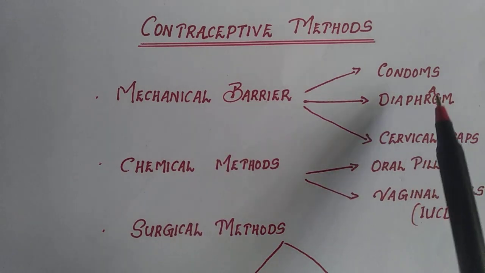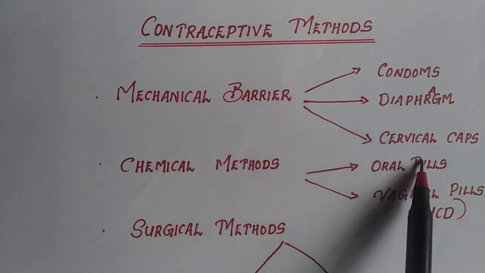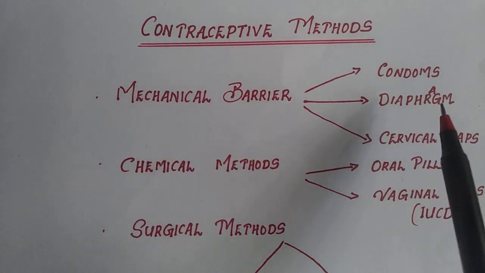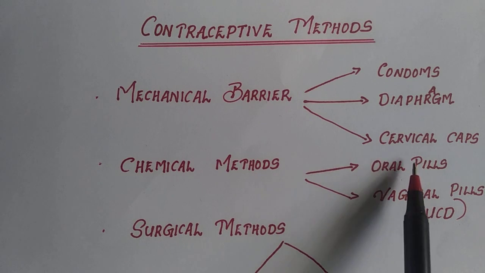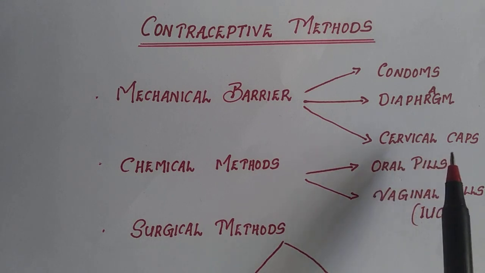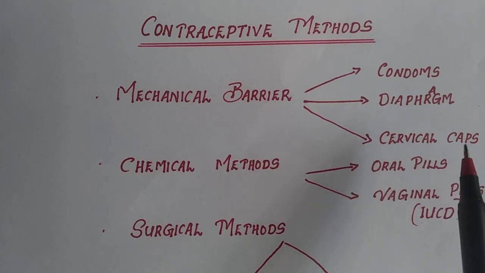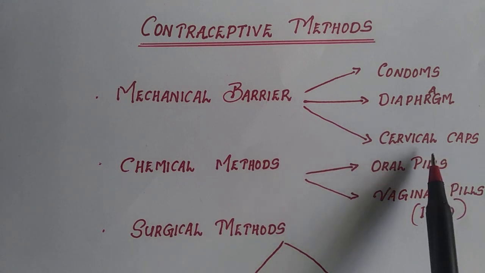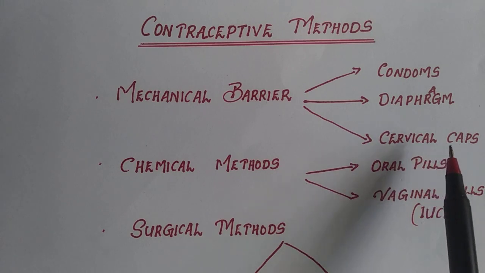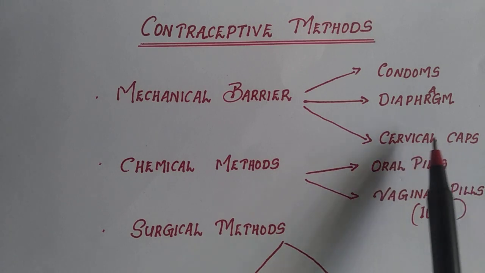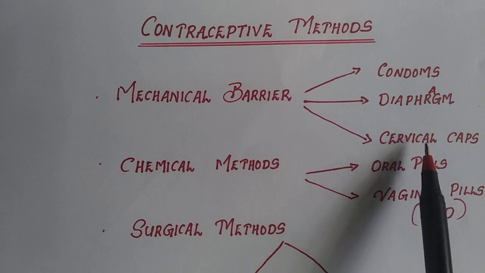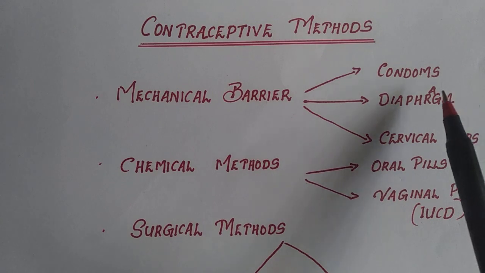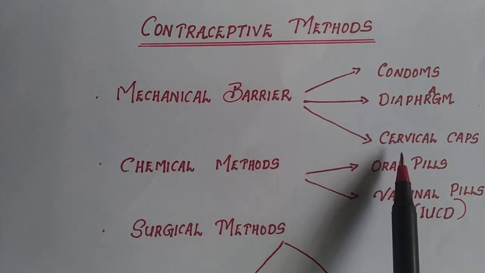The examples are condoms, diaphragm, and cervical caps. These are all physical devices. These devices prevent the entry of sperm into the female genital tract during copulation, thus acting as a barrier to meeting of the sperm with the egg, so no fertilization will take place. So that is under mechanical barrier. Examples are condoms, diaphragm, and cervical caps.